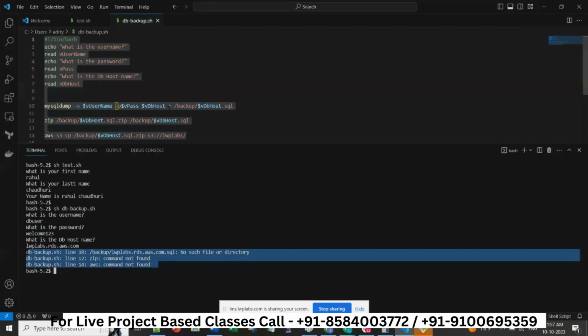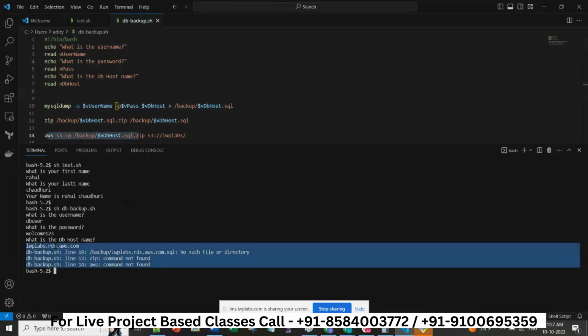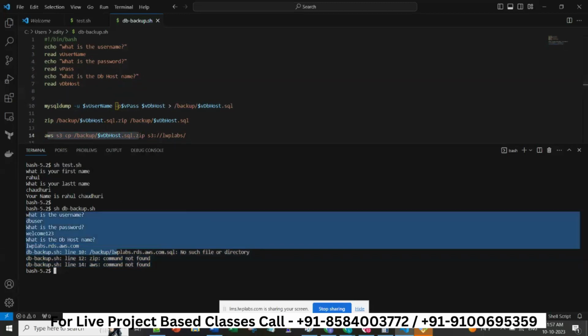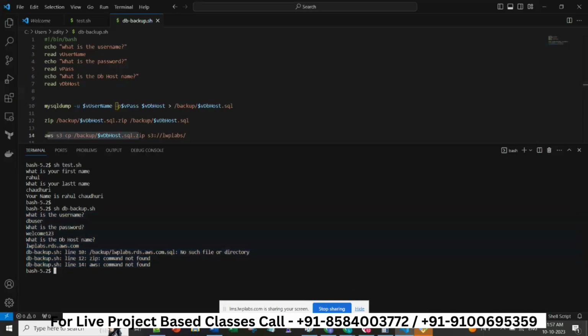Why? Because obviously mysqldump is not there. This file is not there. And if this is not there, how come the zip command? So zip anyway is not installed. AWS also is not installed. That's why it is giving you some errors, which is okay. It is expected. We can fix all these things. But this is how you will run a script, with the help of sh space the script name.